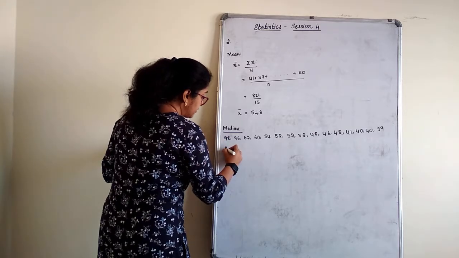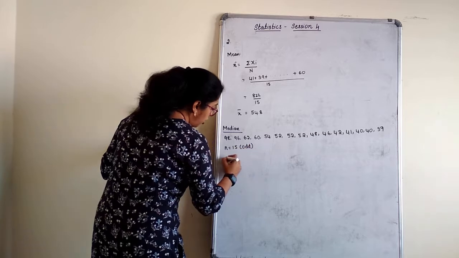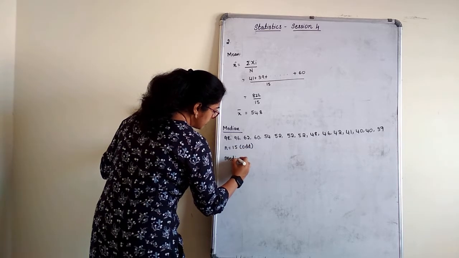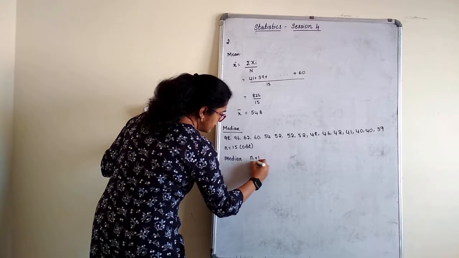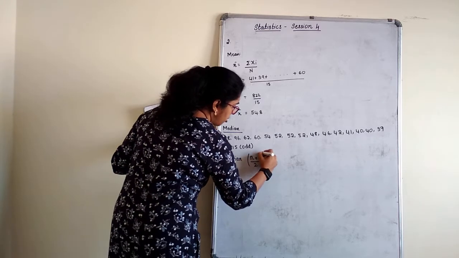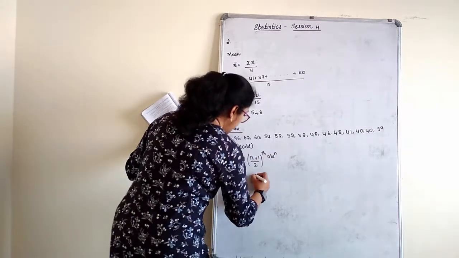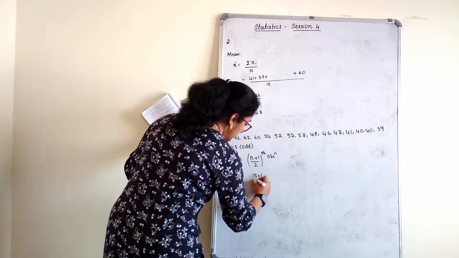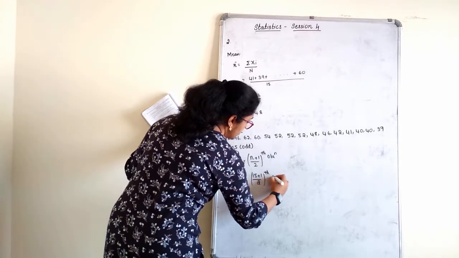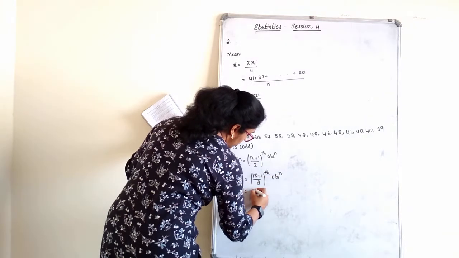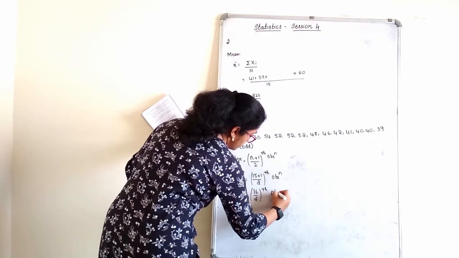So n is what here? 15, which is odd. So if it is odd, how do we write the median? Very simple for odd. It is written as n plus 1 by 2 observation. So what is your n plus 1? 15 plus 1 divided by 2 observation. So 16 by 2 observation.